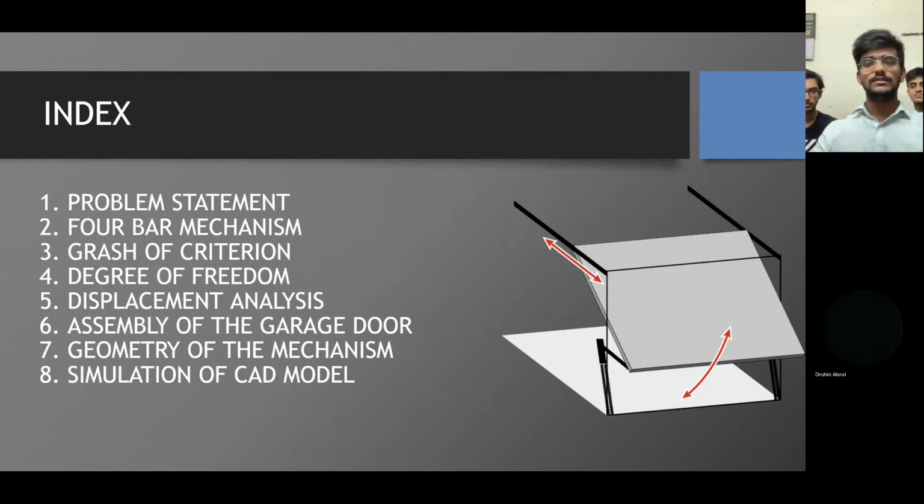For this assignment, the flow of the presentation will be as follows. Problem statement, 4-bar mechanism, Grashof criterion, degree of freedom, displacement analysis, assembly of the garage door, geometry of the mechanism, simulation of CAD model.